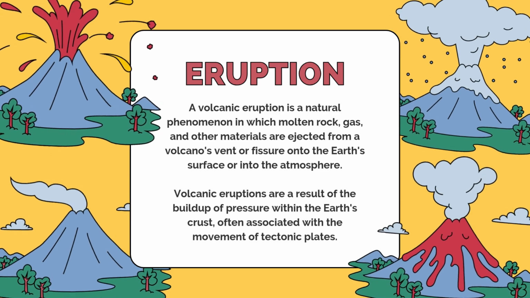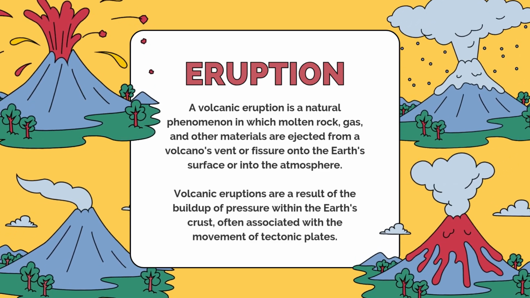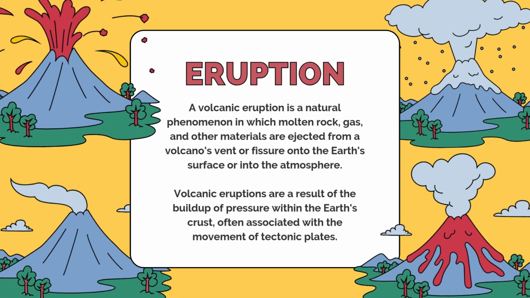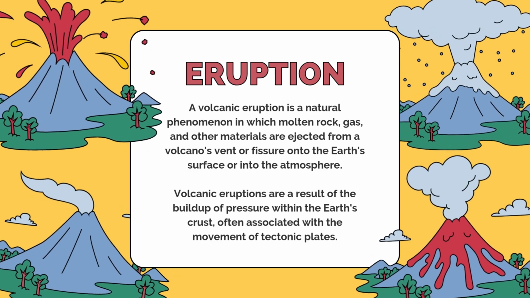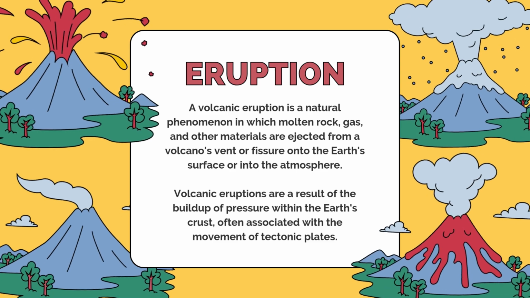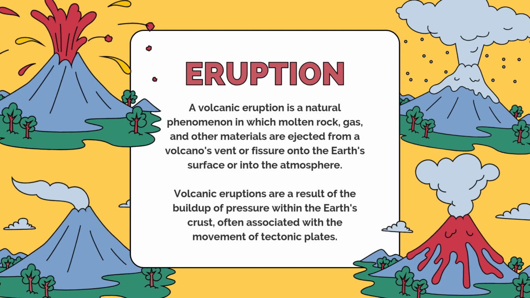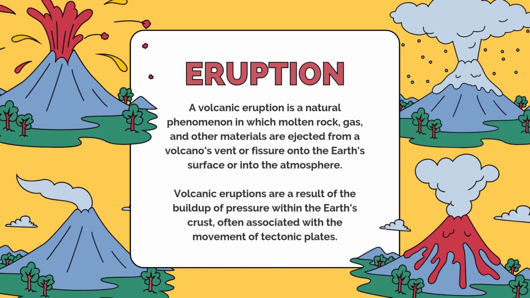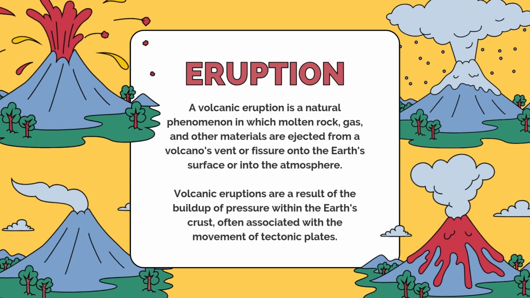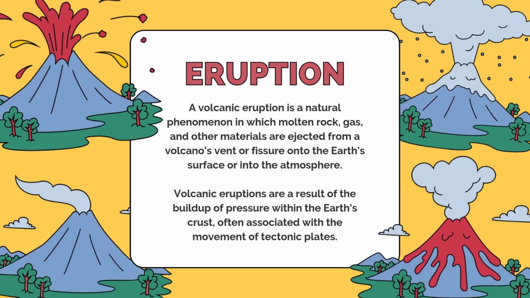Eruption. A volcanic eruption is a natural phenomenon in which molten rock, gas, and other materials are ejected from a volcano's vent or fissure onto the Earth's surface or into the atmosphere. Volcanic eruptions are a result of the buildup of pressure within the Earth's crust, often associated with the movement of tectonic plates.